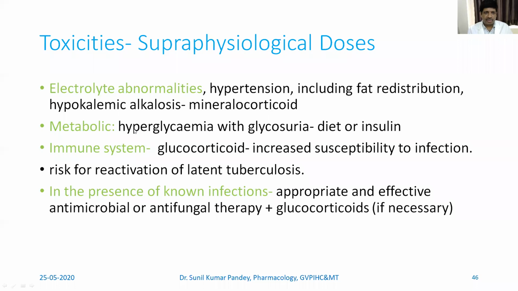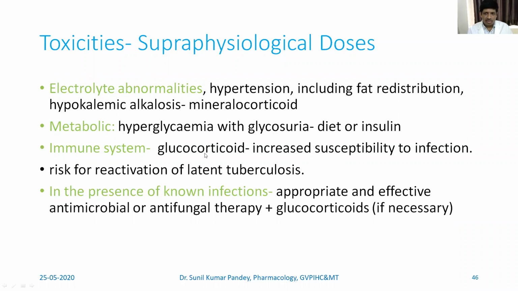Next is metabolic. Hyperglycemia can be seen because of the effect on the carbohydrate metabolism. It can be associated with glycosuria. Diet restriction or insulin can be given to tackle this.